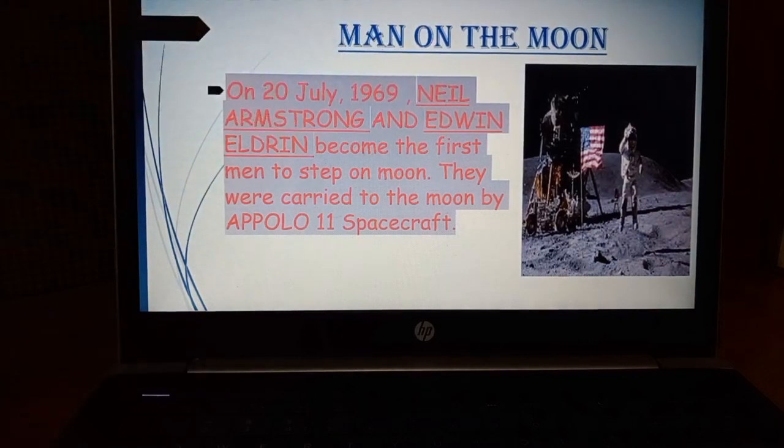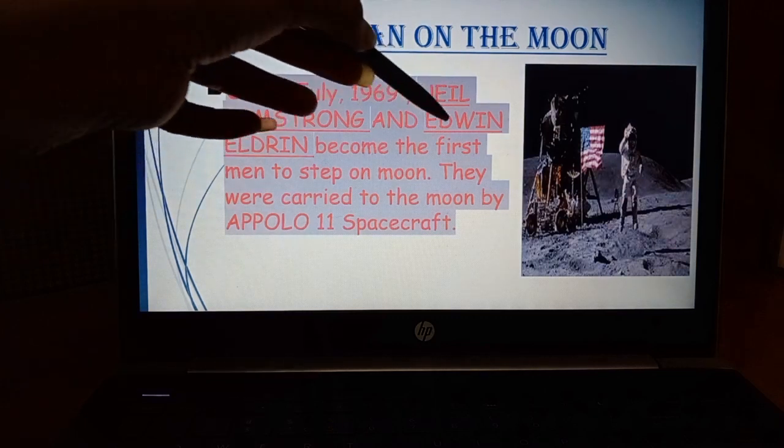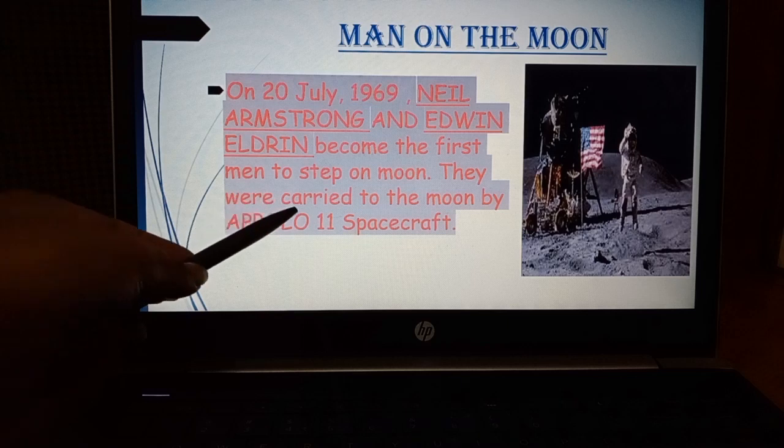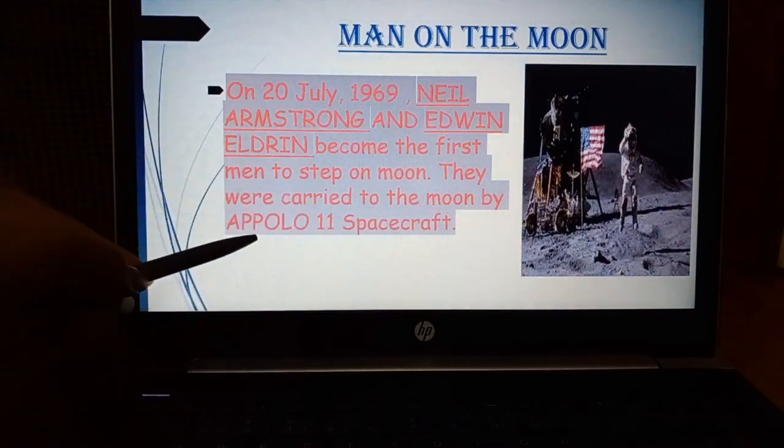There were three astronauts. They went to the moon, but only two, Neil Armstrong and Edwin Aldrin, were the first men to step on the moon's surface. Actually, three persons went to the moon, but among them only two, Neil Armstrong and Edwin Aldrin, stepped on the moon's surface, and they were carried to the moon by the spacecraft Apollo 11.